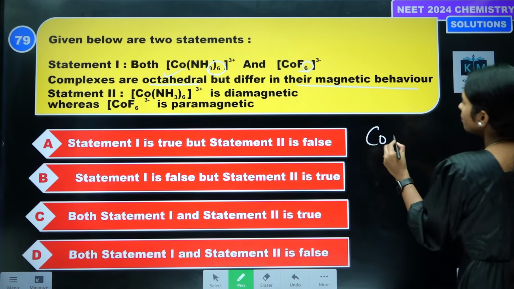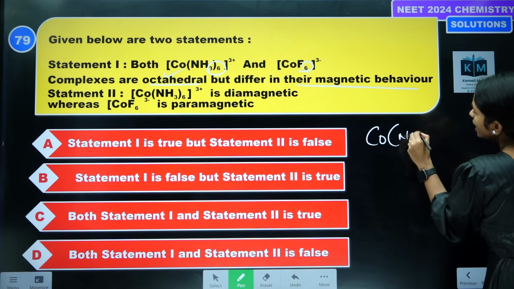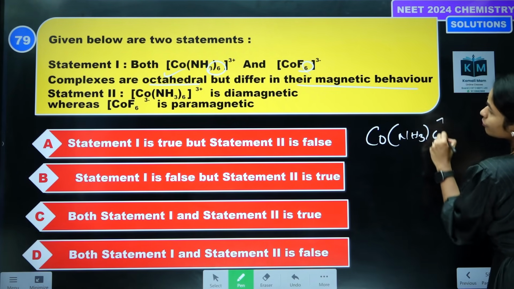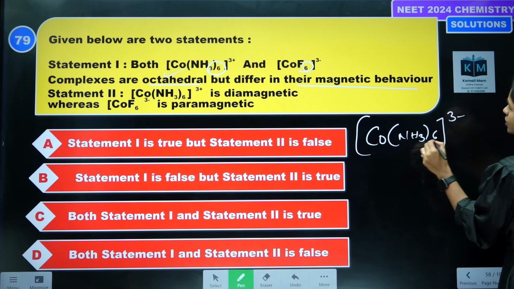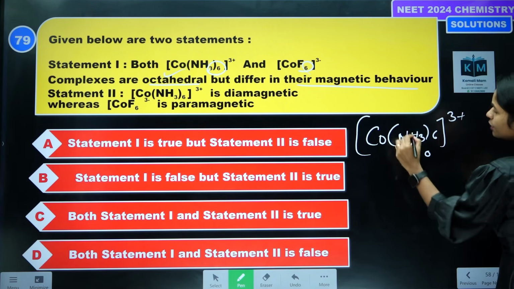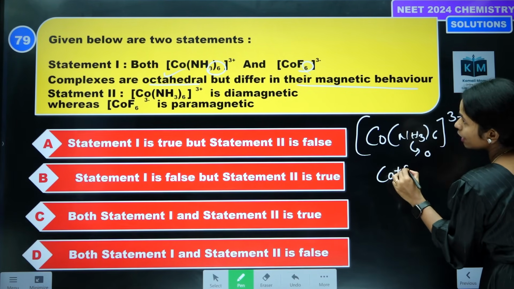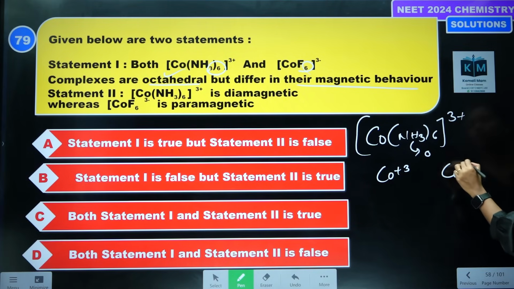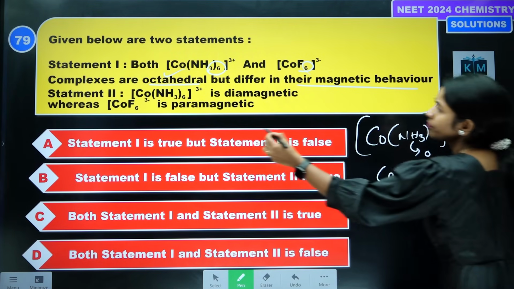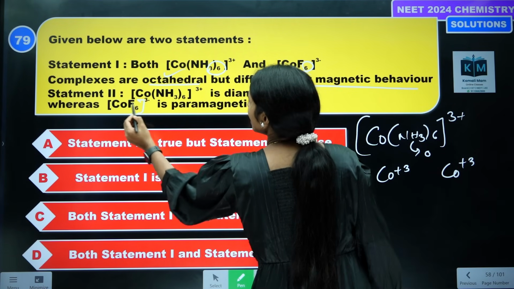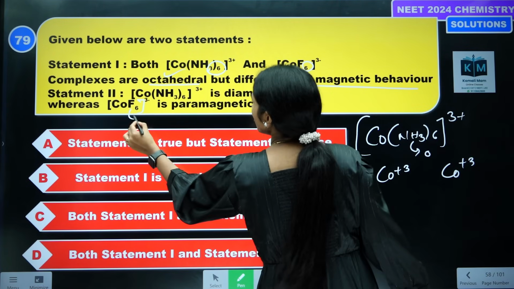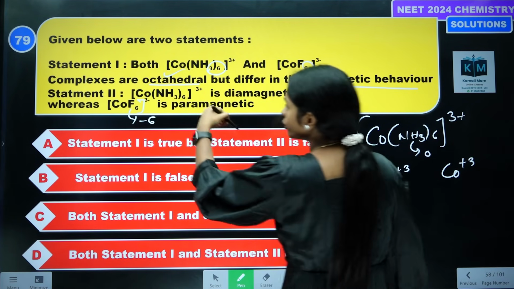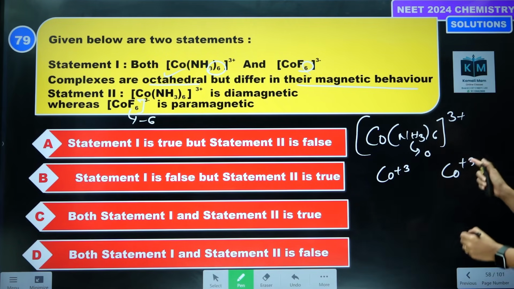See, in both the complexes, what is the oxidation state? NH3 is a neutral ligand, so 6 into 0. Cobalt is in +3 oxidation state, and Co is +3 here also, because each fluorine is -1, so -1 into 6 is -6, if it goes to that side, +6, cobalt +3 in both.